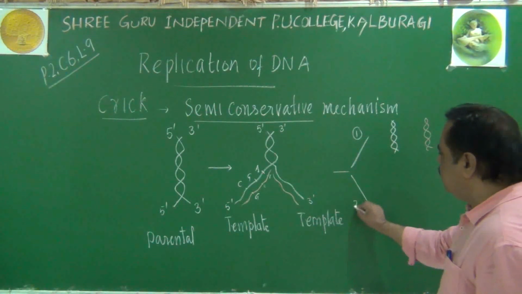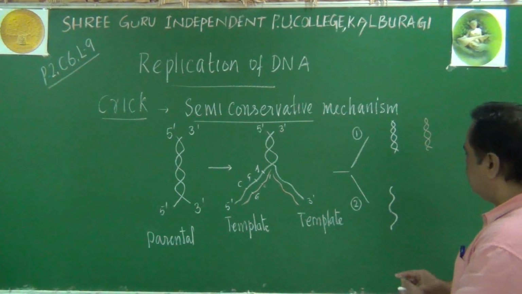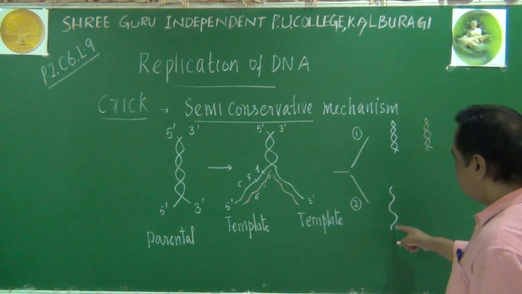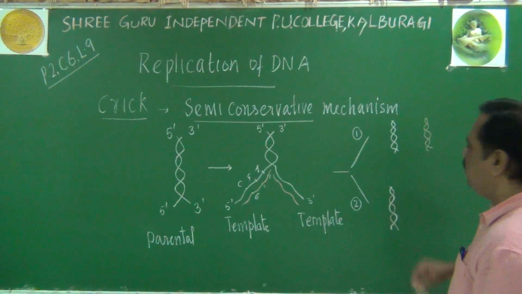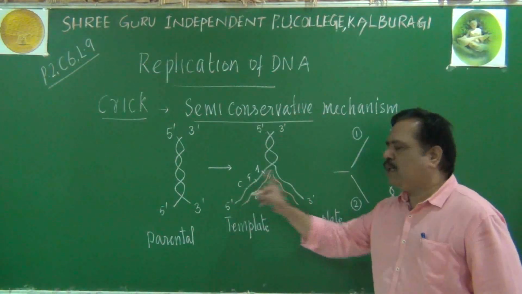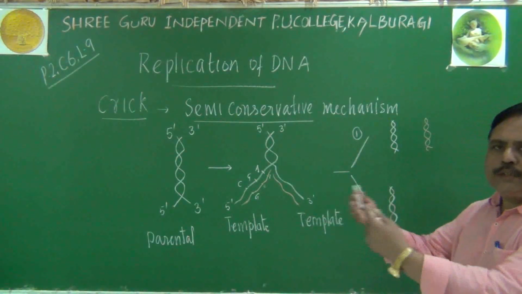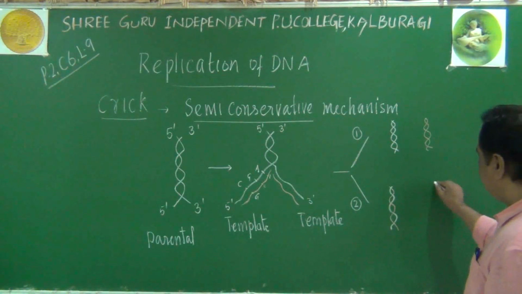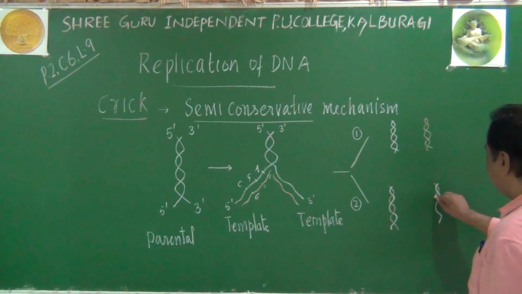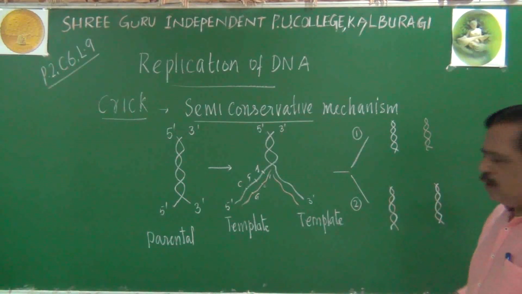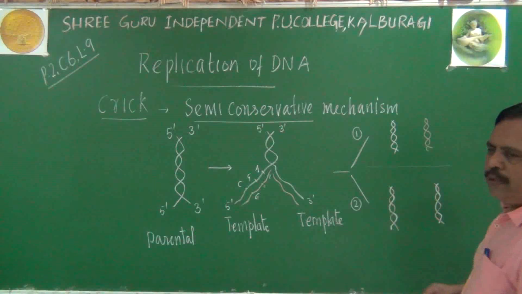This is the second option. Let me write here. In the second option, one of the parental strands will be here, and one newly synthesized chain will be drawn here. These two may join together, and this template will join with its own complementary strand. Remember, there can be another possibility of forming a structure like this. These are also daughter molecules, these are also daughter molecules.